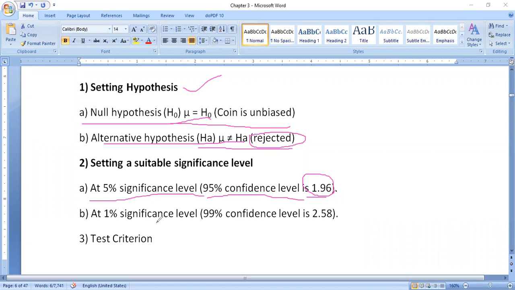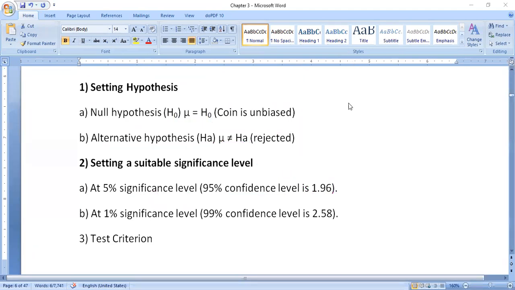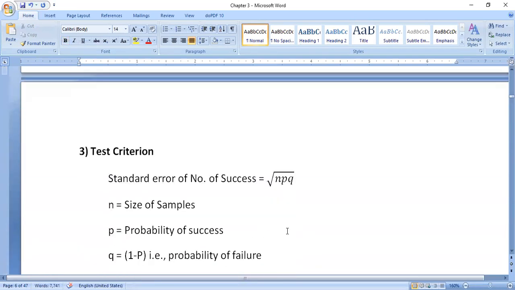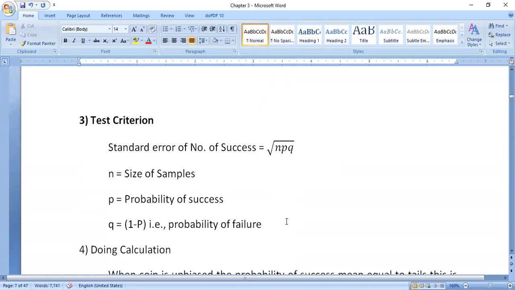Then after completion of step number 2, go for step number 3. I think till here you understood step number 1 and step number 2. The next one is step number 3, the test criterion. Simply, we are writing the formula here.